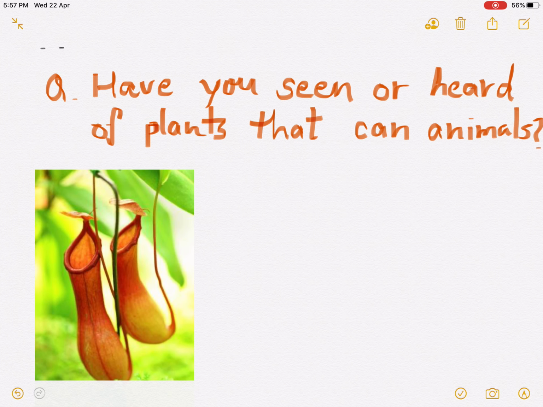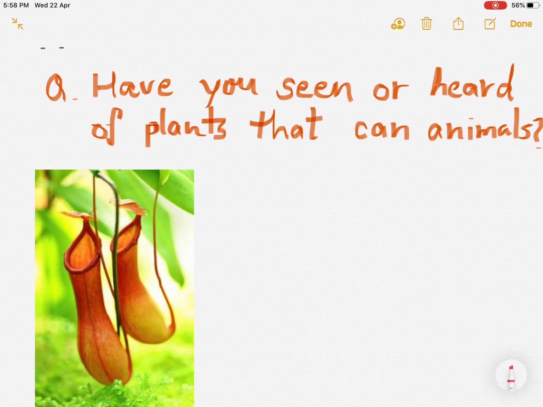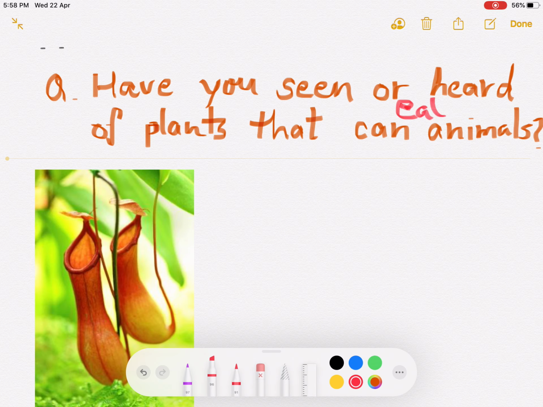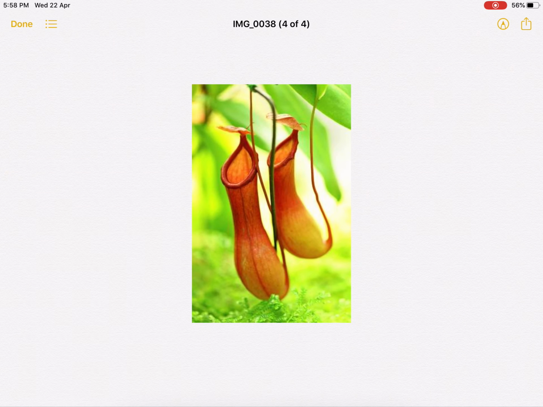After that, one question also arises in our mind: have you seen or heard of a plant that can eat animals? Got it? That can eat animals. You can see an image here. There are a few plants which can trap insects and can digest them. It's so scary, but it's true.